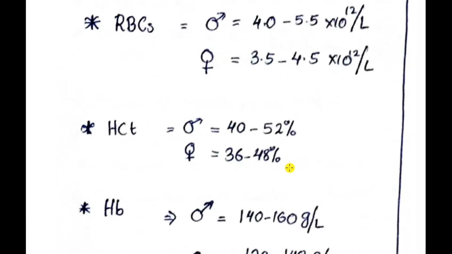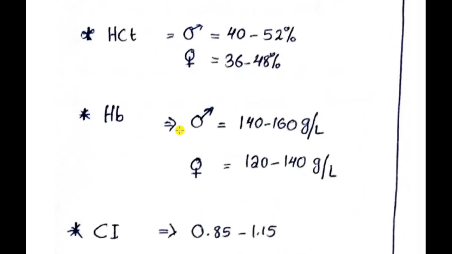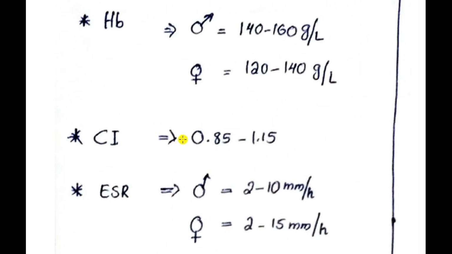These are the normal blood values. RBC for male 4.0 to 5.5 into 10 raised to 12 per liter. Female 3.5 to 4.5 into 10 raised to 12 per liter. Hematocrit for males 40 to 52 percentage. Female 36 to 48 percentage. And hemoglobin for male 140 to 160 gram per liter. For female 120 to 140 gram per liter.